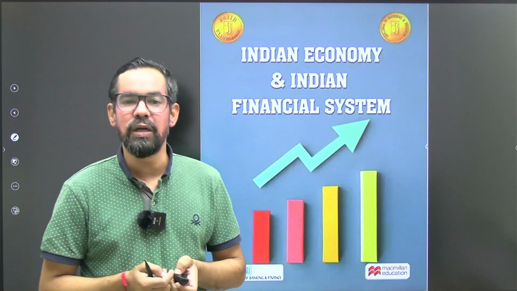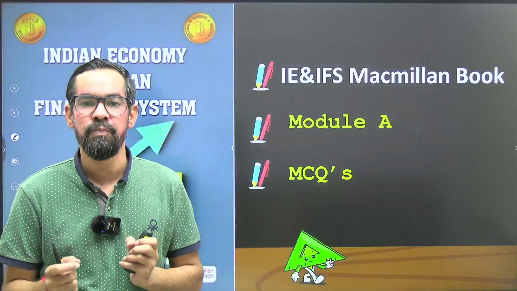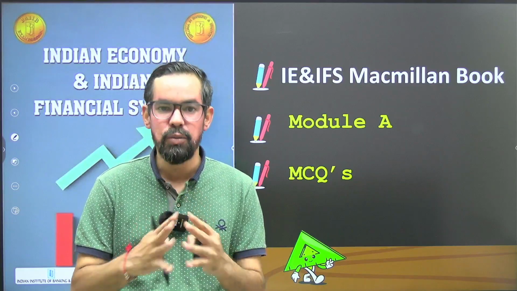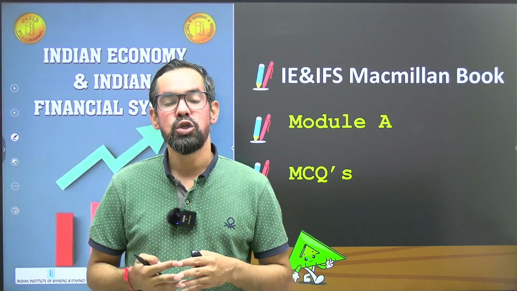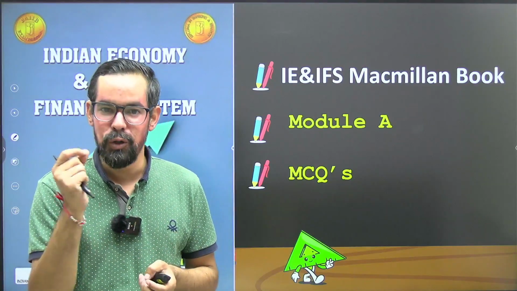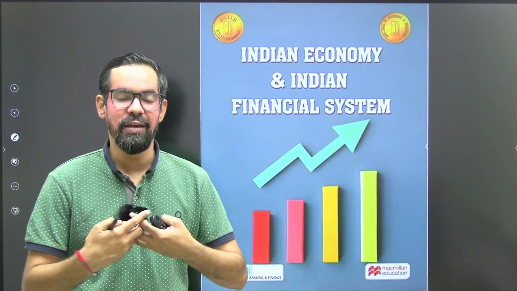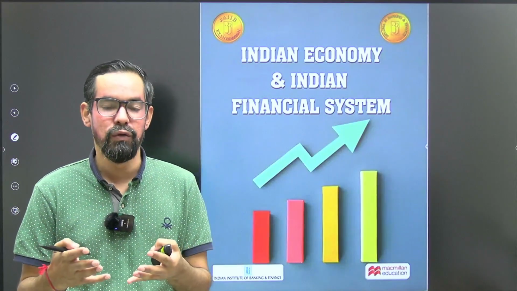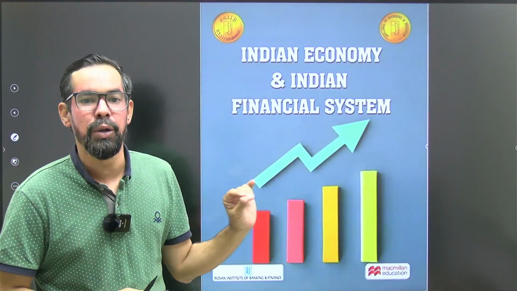In this session, we will discuss questions based on the Macmillan book. This is one of the best books for JAIIB preparation. For every subject, they have different books. Now we will go through the entire questions from module A, which are part of the Macmillan book. If you plan for JAIIB 2024 or 25 or any year, this is one of the best books for Indian economy and Indian financial system.